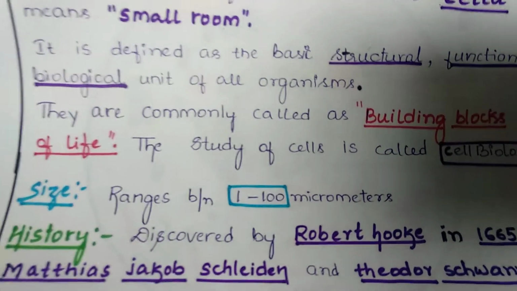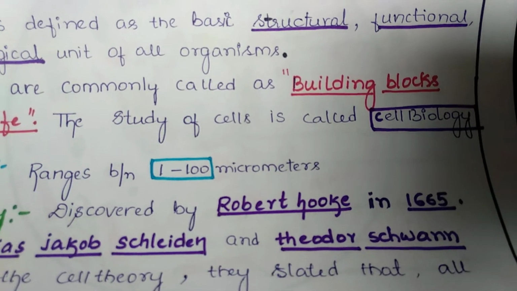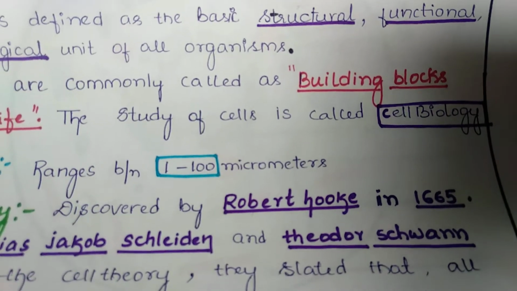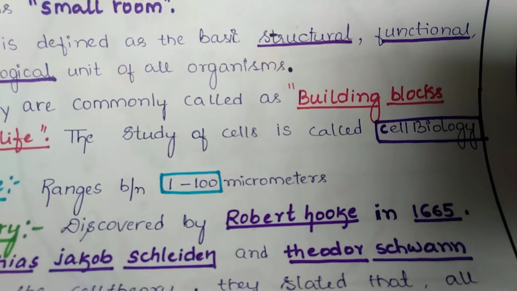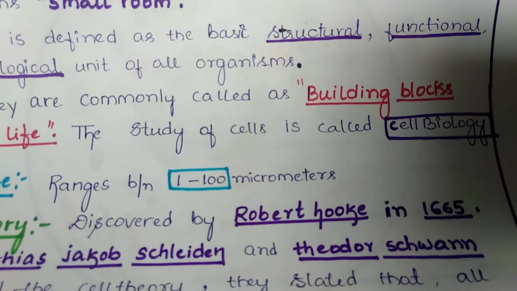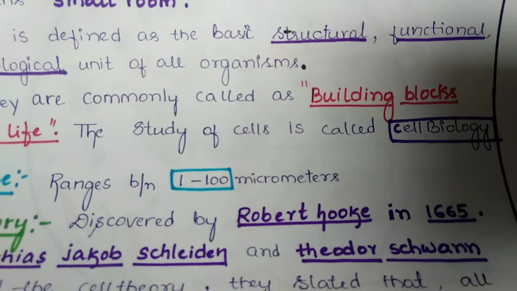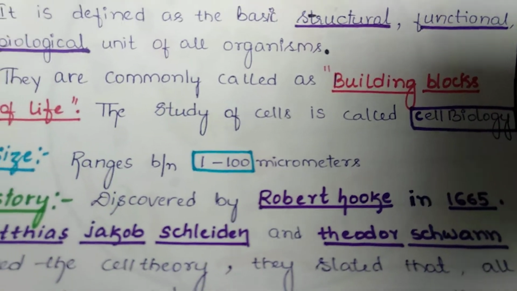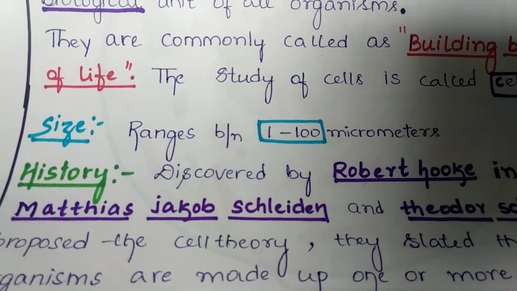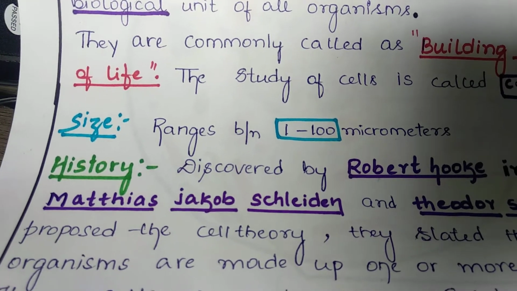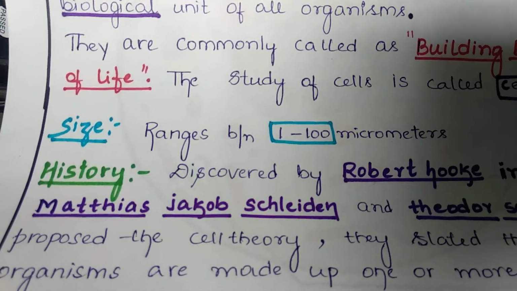The cell can be studied under a separate branch called cell biology. This cell biology purely deals with the shape, size, history, growth, development, and various functioning of the cell. Hence, it is studied under a separate branch called cell biology. Let's move on to the size of the cell. It ranges from 1 to 100 micrometers. I'm talking about the cell which is present inside each and every living organism.